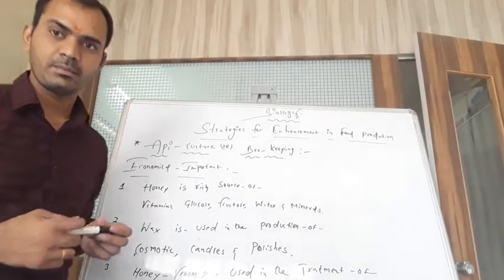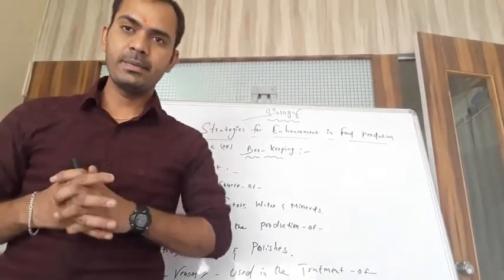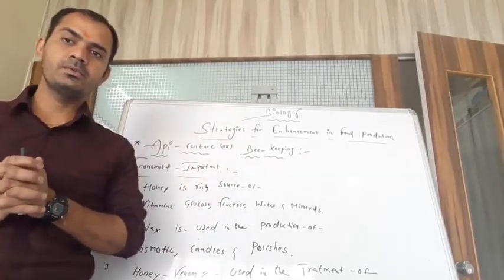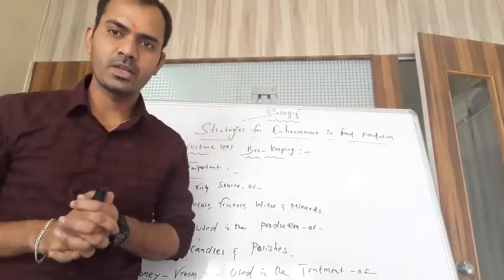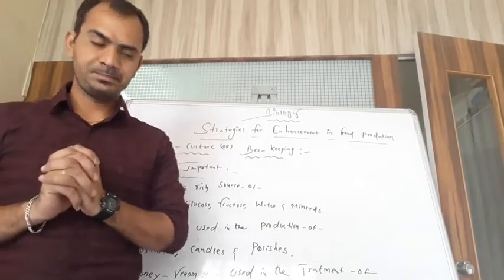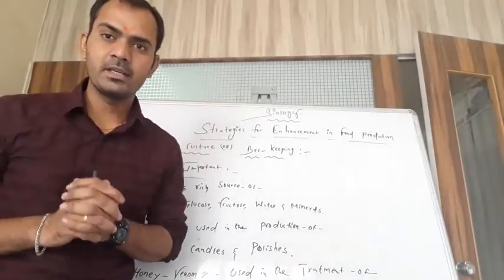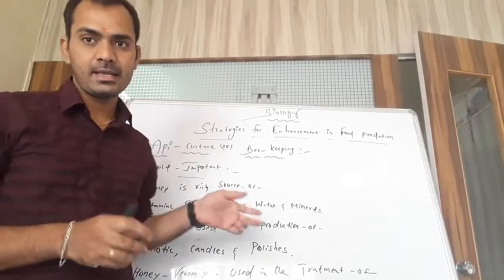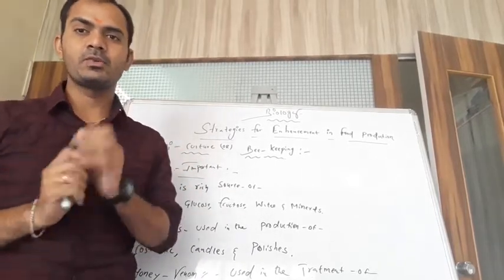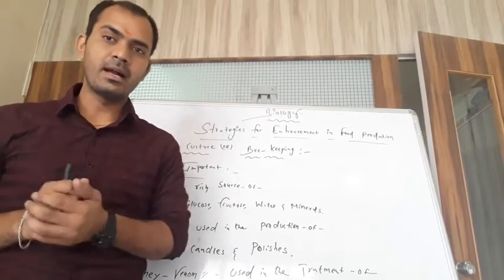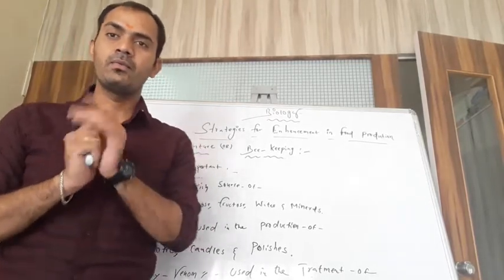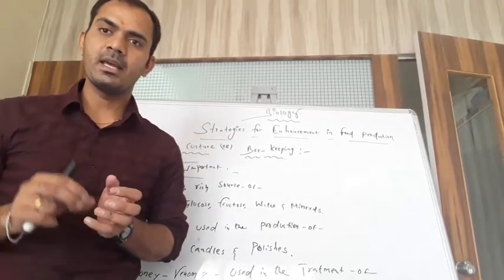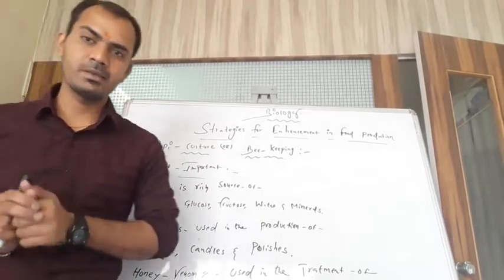Let me repeat again. Apiculture is the maintenance of hives, a place where honeybees live, for the production of honey and wax. Next, it is called an age-old cottage industry. The second point is suitable requirement areas. The third is the available species in India: Apis cerana, Apis mellifera, Apis florea and Apis dorsata.